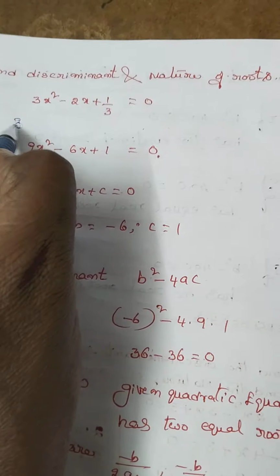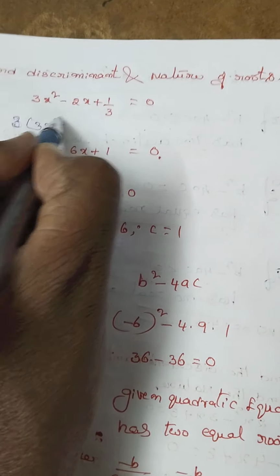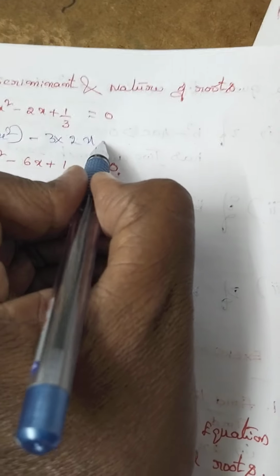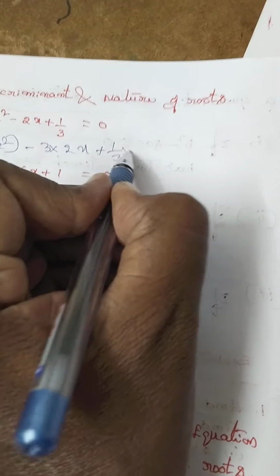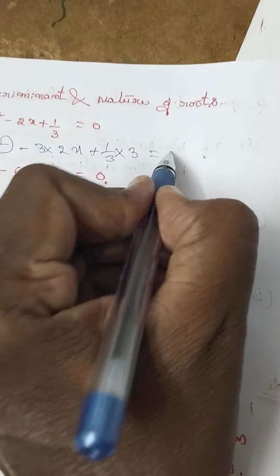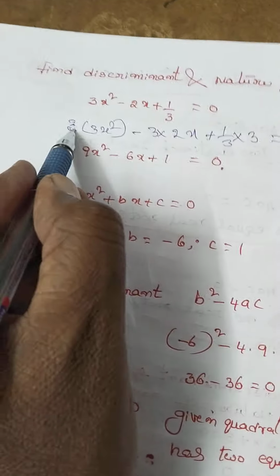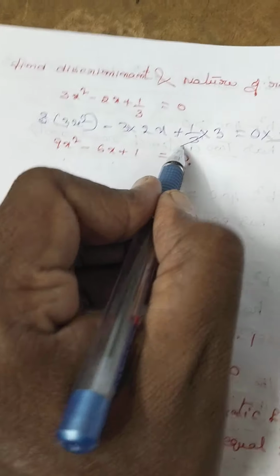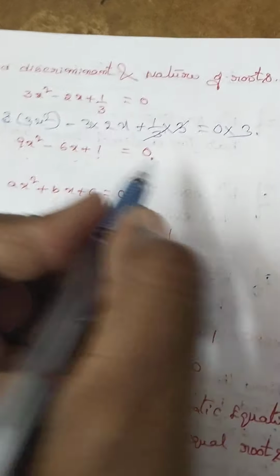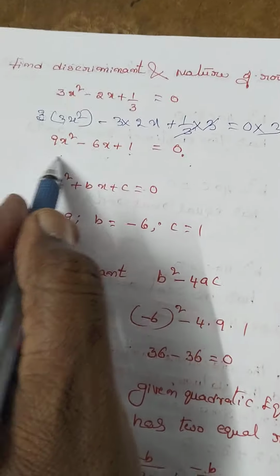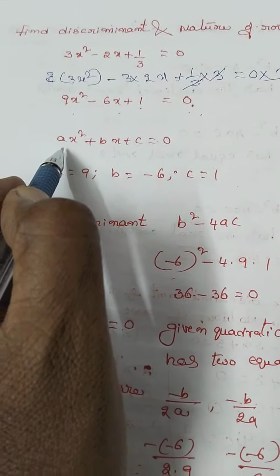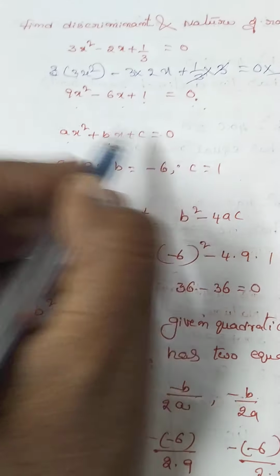3 into 3x² minus 3 into 2x plus 1/3 into 3 is equal to 0 into 3. So 3 3s are 9x², 2 3s are minus 6x, 3 and 3 cancel, so 1, equal to 0. So this is the quadratic equation. The general quadratic equation is ax² + bx + c = 0.